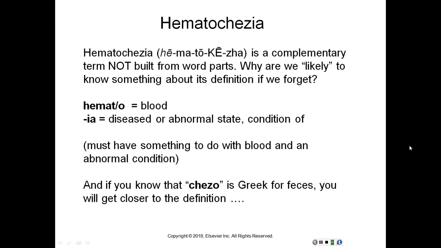The ending ia is diseased or abnormal state or condition of. So if you forget what it means, hopefully you will know that it has to do with blood in an abnormal condition. And if you know that chezo is Greek for feces, you will get closer to the actual definition, which is the passage of visibly bloody feces, so you can see blood in your stool.